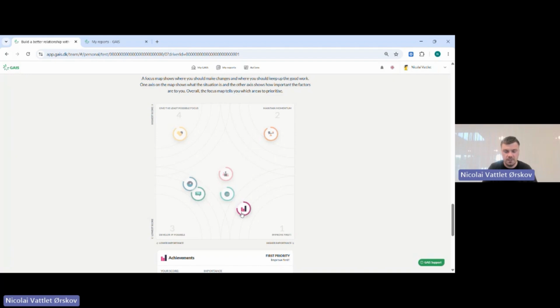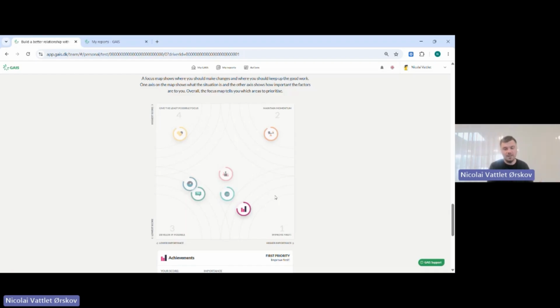And with me, you can see that that's the factor achievements that is placed down here. And the reason it's placed down here is because I relatively, of course, had the lowest scores on the questions when going through the survey compared to how I ranked it. So I ranked it as being important to me. So there is a mismatch here. It's not going the way I wanted it to, but it's important for me. So if we can increase it by doing some work in the next couple of weeks, month, then I could increase my job satisfaction. So you would be able to have a very nice visual tool to have your one-on-ones out of, so to say.